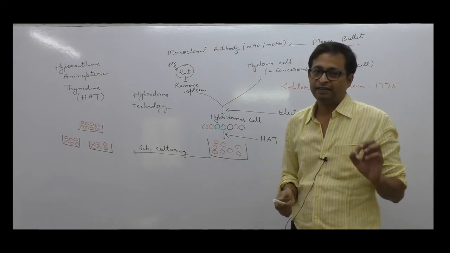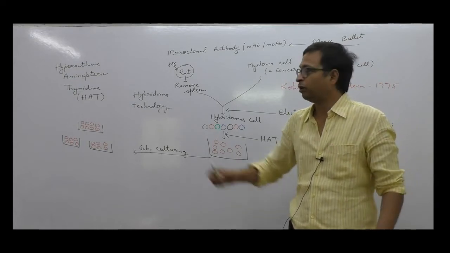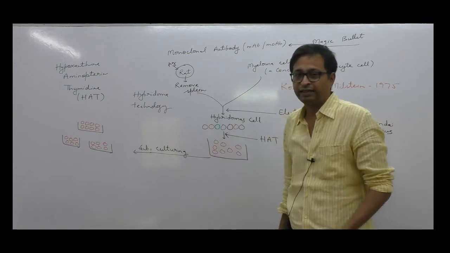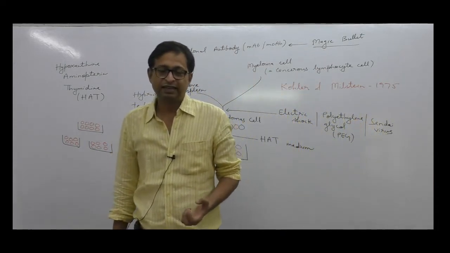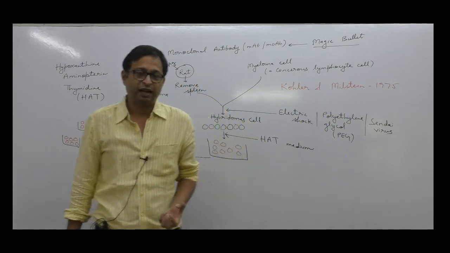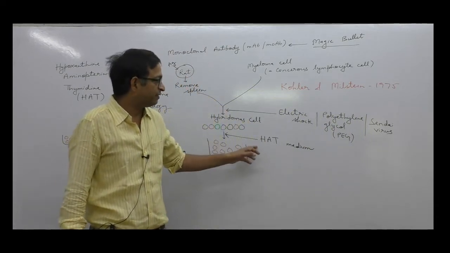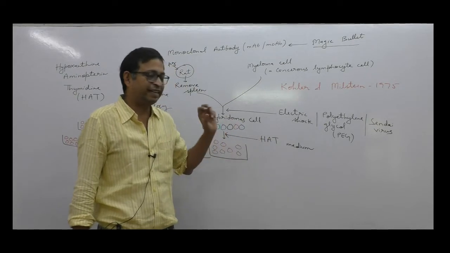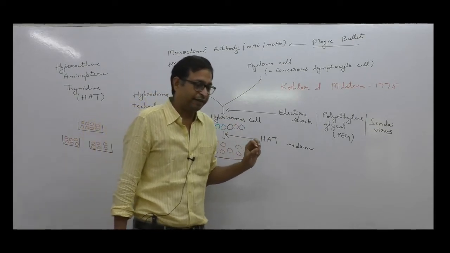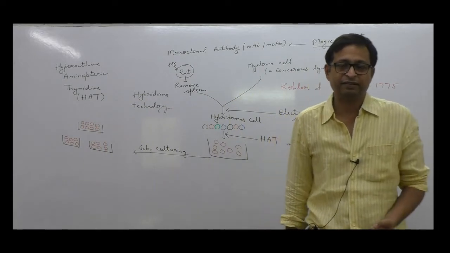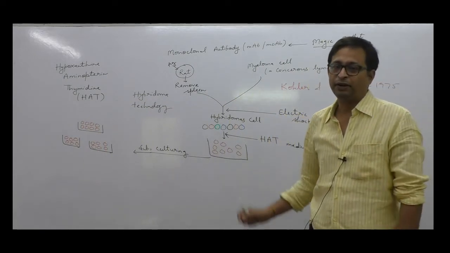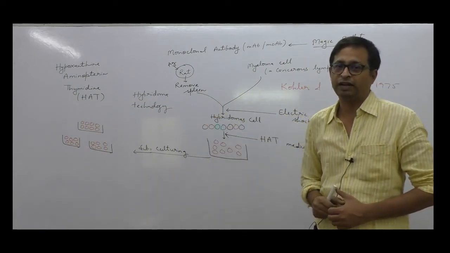The cell which is capable of producing antibody against that particular antigen, we will separate that cell and culture that cell. How can we separate? We can separate by the use of HAT medium. Using HAT medium, we can differentiate the particular cell which is capable of producing antibody against a particular antigen.